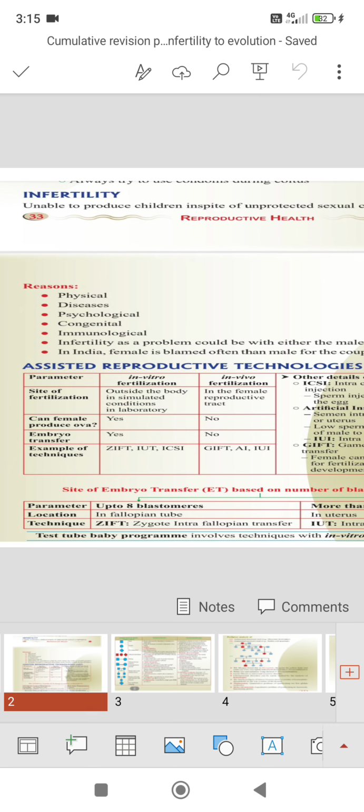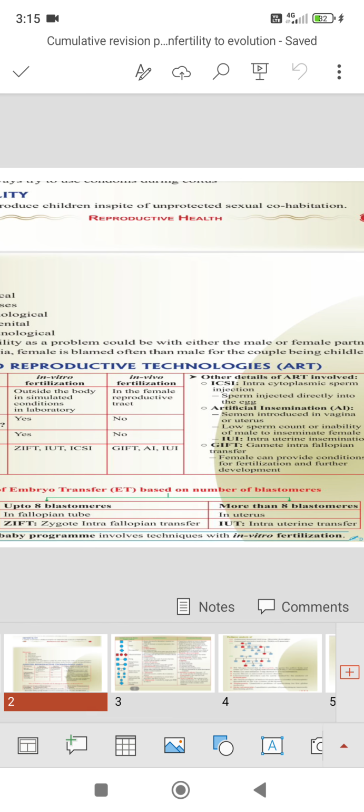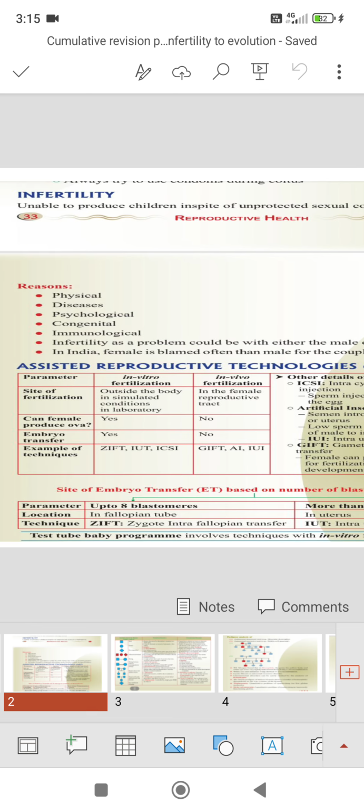Coming to the assisted reproductive technologies, these are the technologies which are useful to the infertile couple to get children. And this includes two methods. The first method is in vitro fertilization, also called IVF, in vivo fertilization, right?